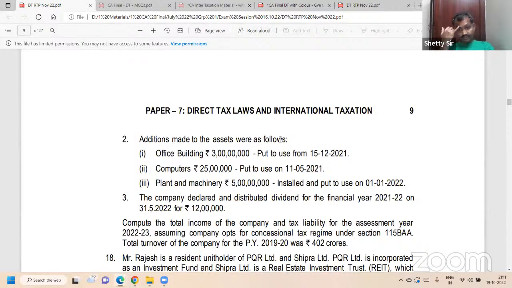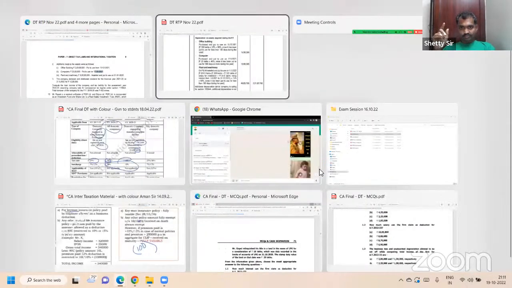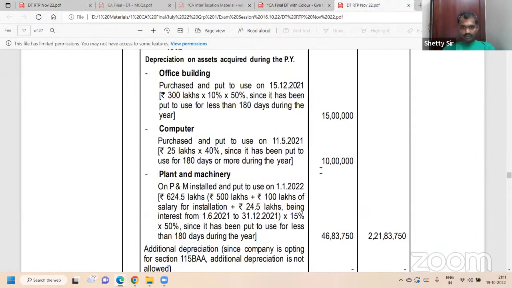Next, computers, 25 lakh into 40%, that is 10 lakh, used more than or equal to 180 days. Next, machinery, working on 624.5 into 15% into half.